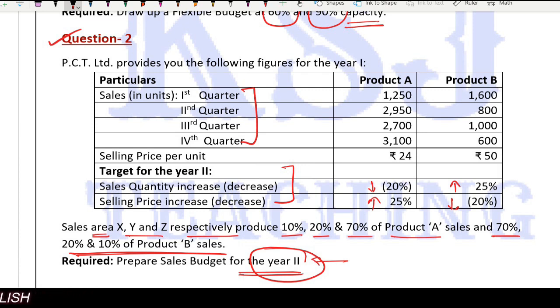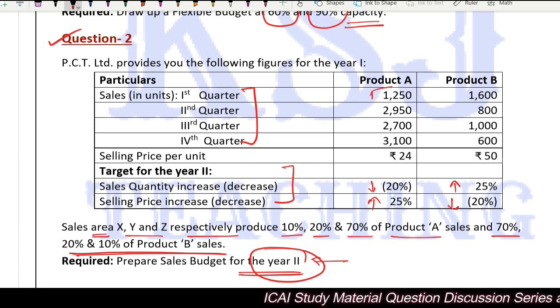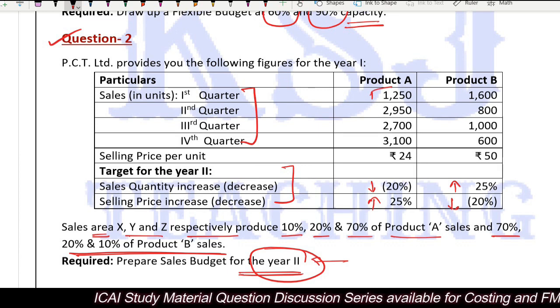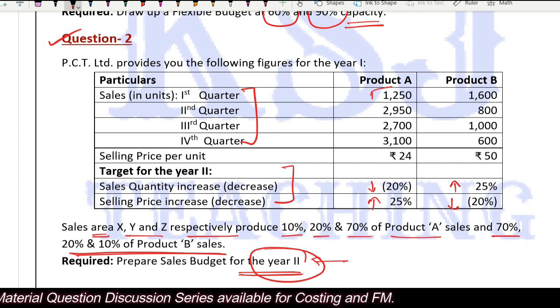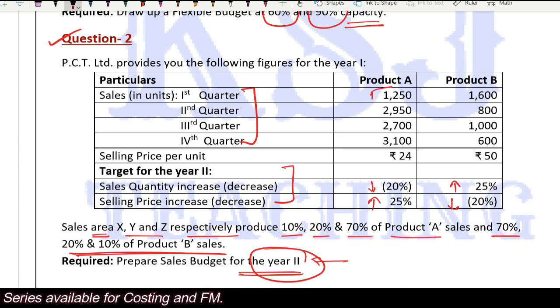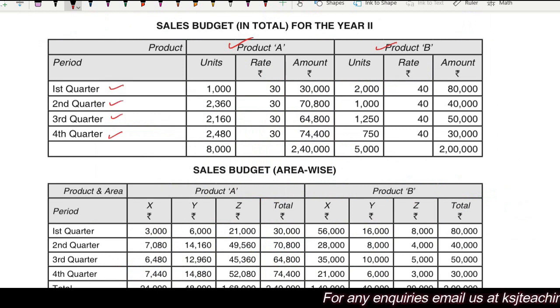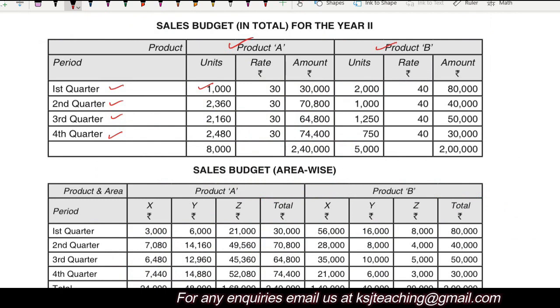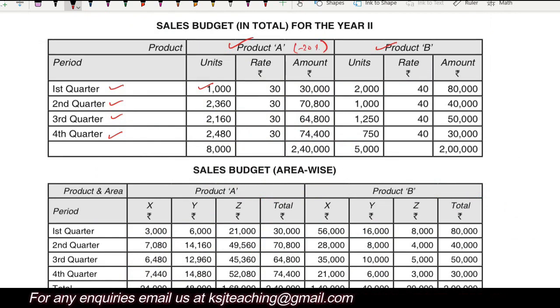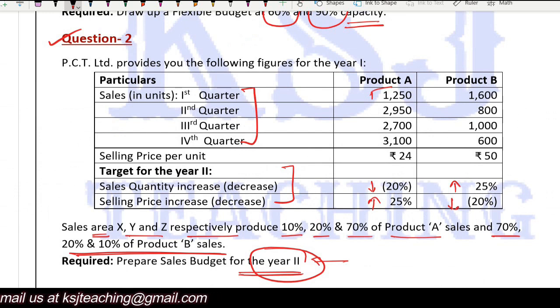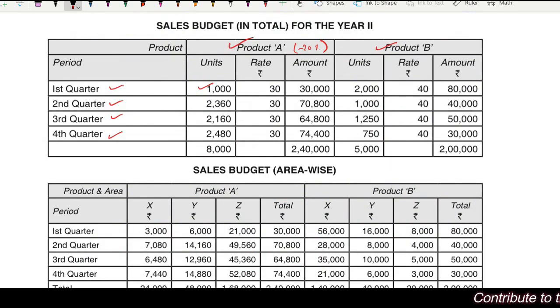Now let's talk about the quantity first. Sales quantity. In the first quarter, if you are selling 1250 units in this particular year, in the next year, he says there will be a 20% decrease in the quantity. That means next year, whatever you will be selling is 1250 minus 20%, 1000 units you are going to sell, right? Product A, product B, quarter wise, first, second, third and fourth quarter. Number of units, 1000, right? Because there is a 20% decrease in the quantity, right? So whatever the quantity is given for product A, 2950, 3100, minus 20%. So all this is minus 20%, right?